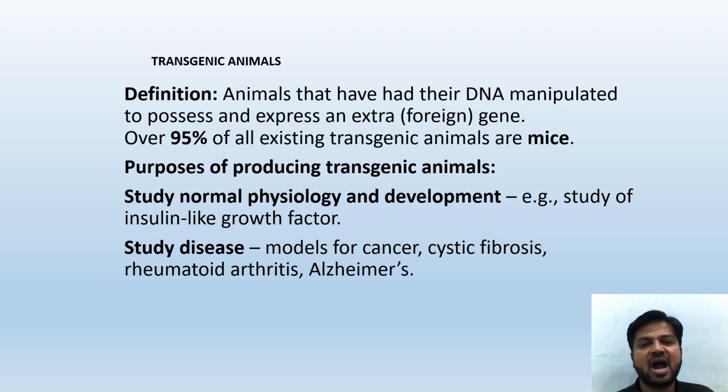Definition: animals that have had their DNA manipulated to possess and express an extra foreign gene. Over 95% of all existing transgenic animals are mice. Purposes of producing transgenic animals: study normal physiology and development, example, study of insulin-like growth factor. Study disease models for cancer, cystic fibrosis, rheumatoid arthritis, and Alzheimer's.